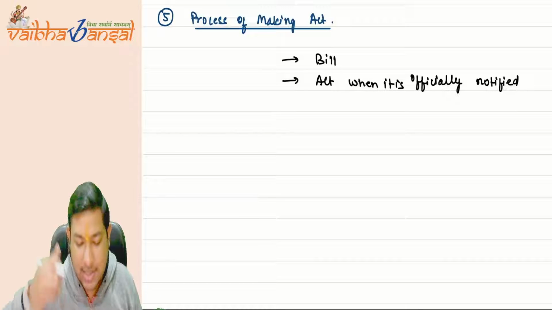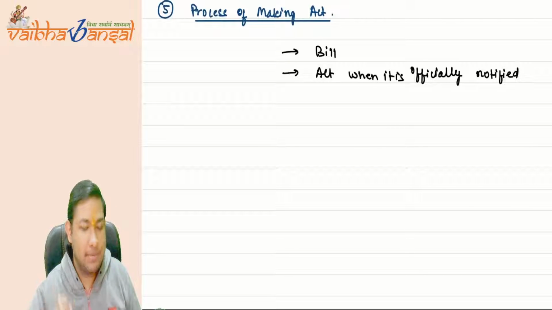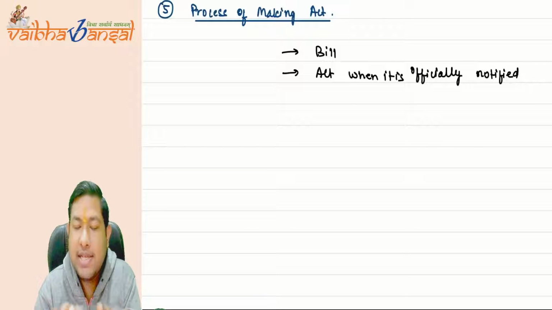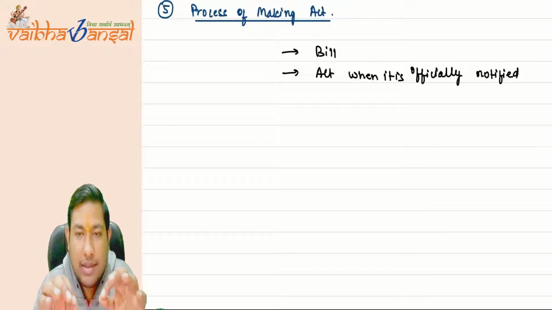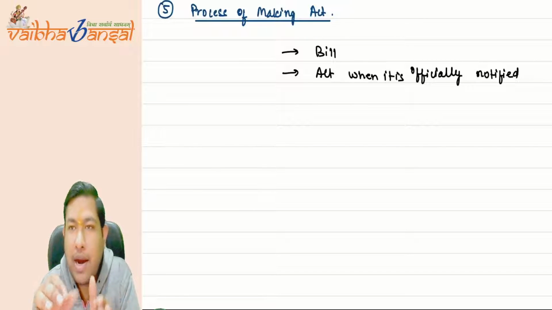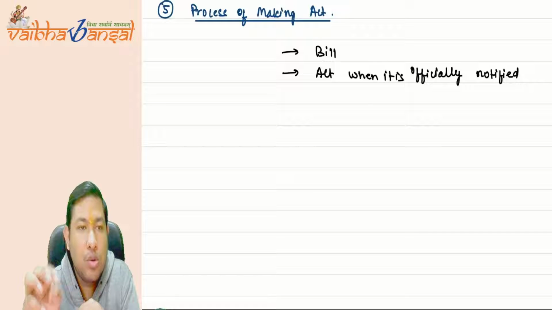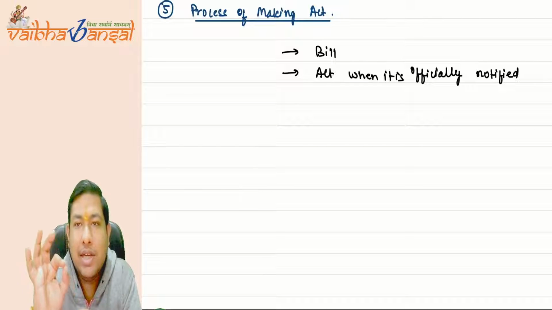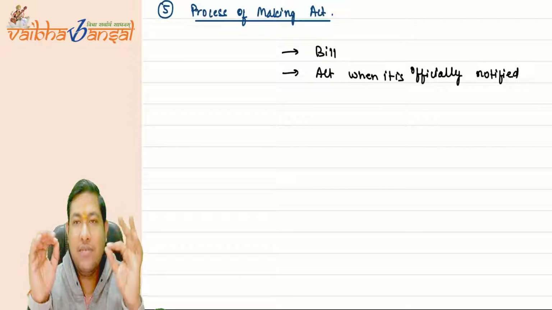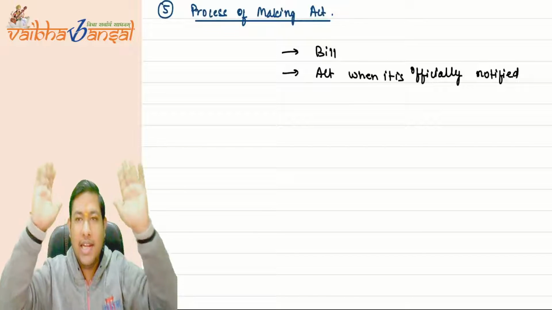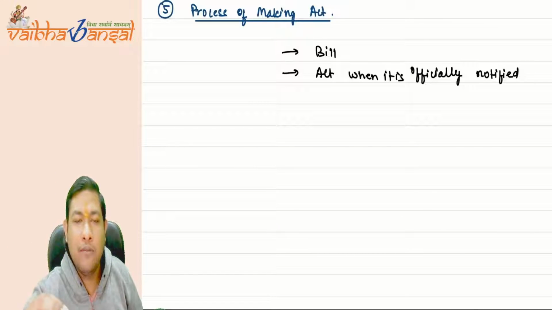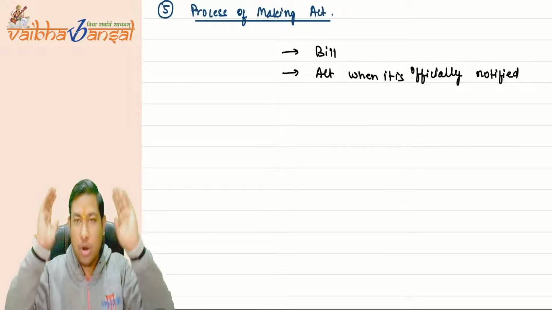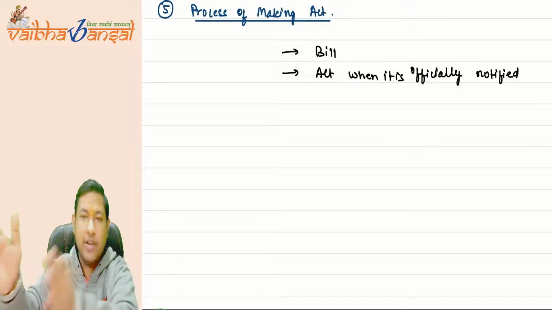Then what is a bill and what is an act? See, let me give you an example. There is a very recent example. There was a recent voting in the parliament, in the Lok Sabha. What was the voting all about? The voting was for one nation, one election. The government of India, the NDA government, thought to bring one nation, one election in India.